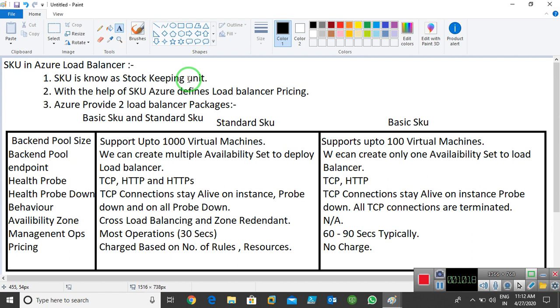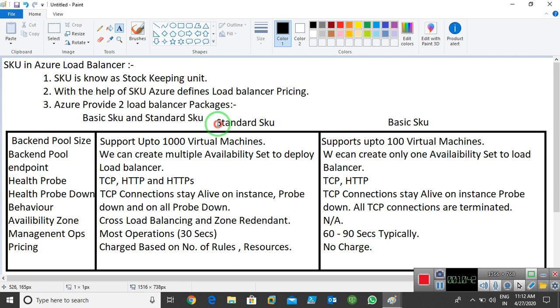Or you can say that with the help of SKU, Azure defines the package. Azure gives you two types of packages. If you want to use a load balancer, then you need to select the package first, that what kind of package I'm going to use for the load balancer. So now in Azure we have two types of SKU.